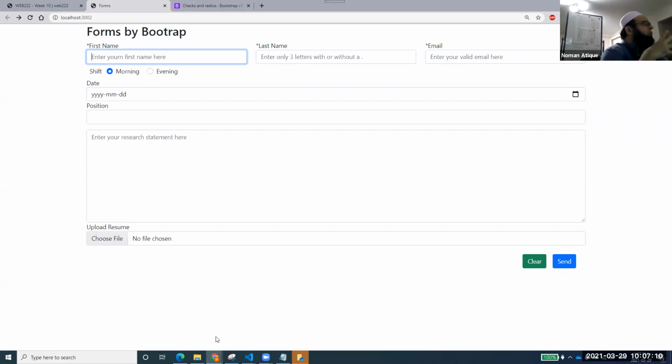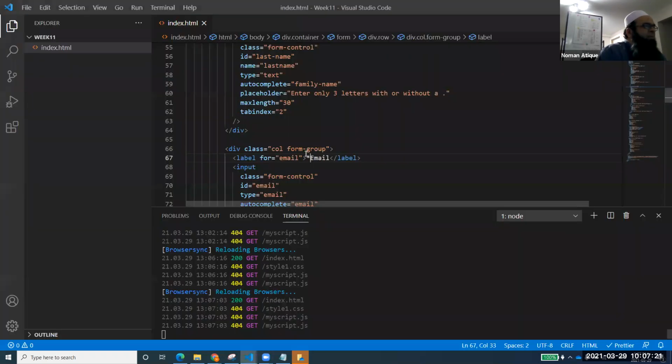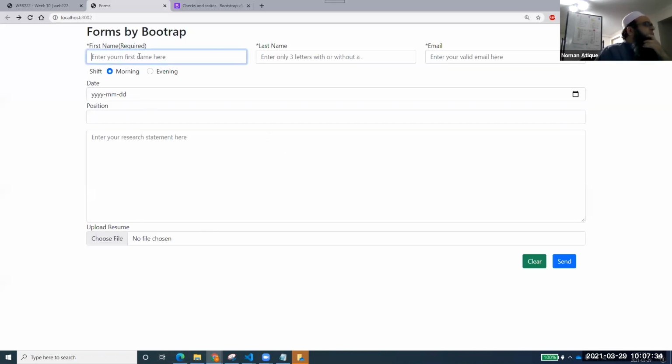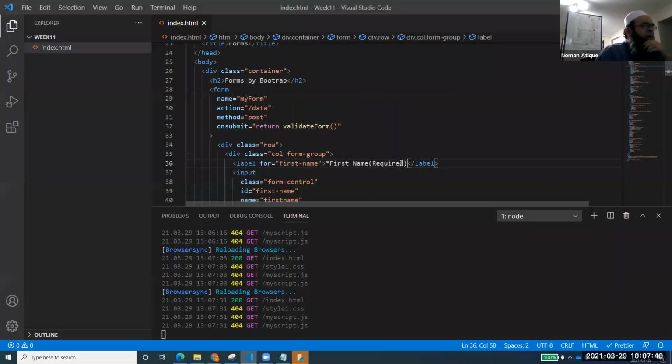You want to give your user, your viewer, your person who is filling out the form a hint about what is required. So what you can do is something like that, or maybe some people prefer the other way as well. They will just try to do something like this: required. But I'll show you that there is another very good way in Bootstrap to show that. But again, we can show it like this: name is required, first name required. Maybe you want to give it required over here or here, whatever. So some people you would find something like that.